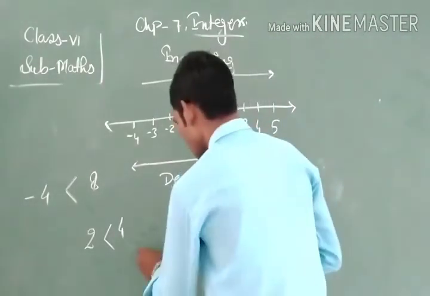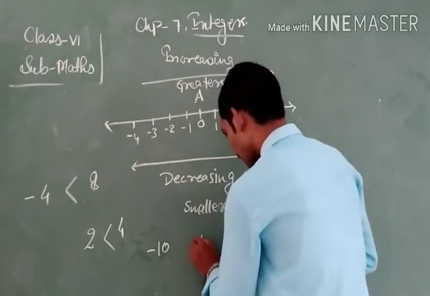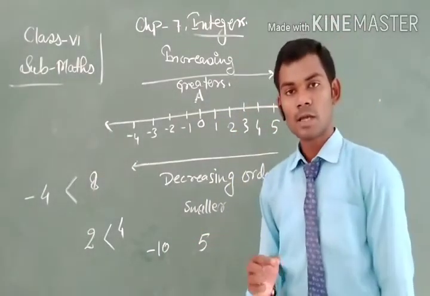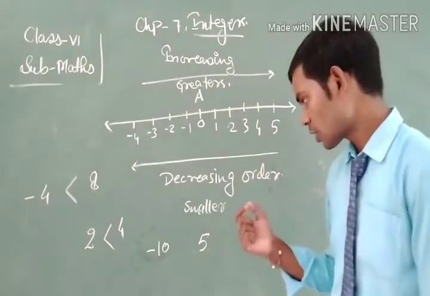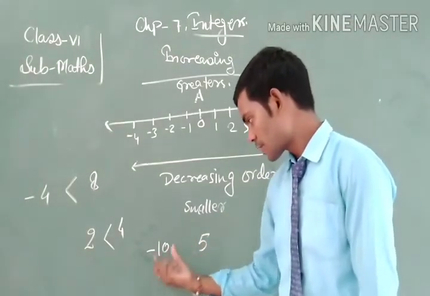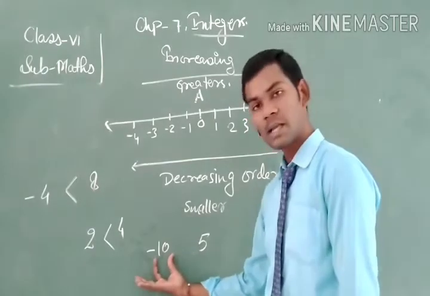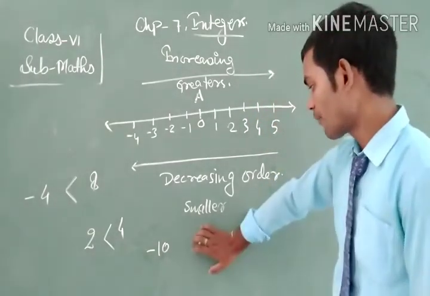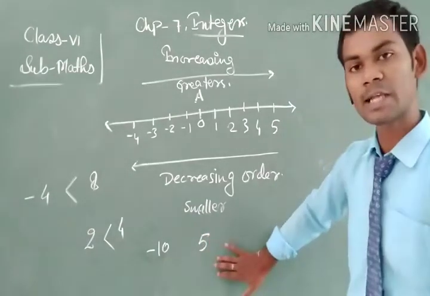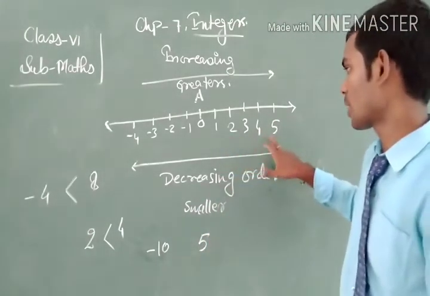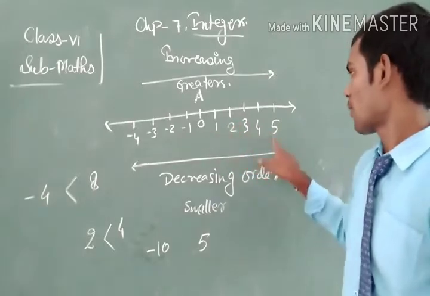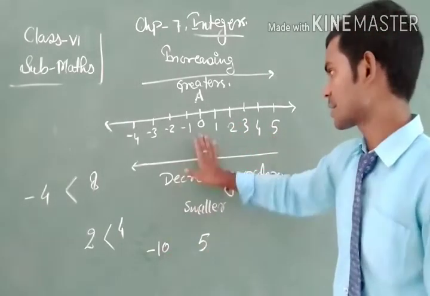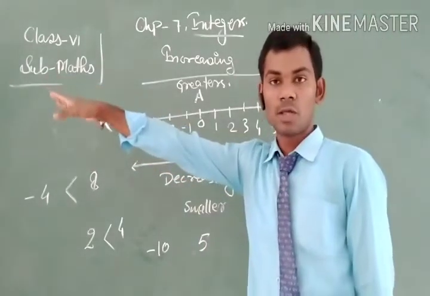If the question is minus 10 and 5, and I ask which one is greater, then we shall not reason that 10 is more than 5. No. Here we can see that 5 exists on the right side of 0, and minus 10 exists on the left side of 0 on the number line.